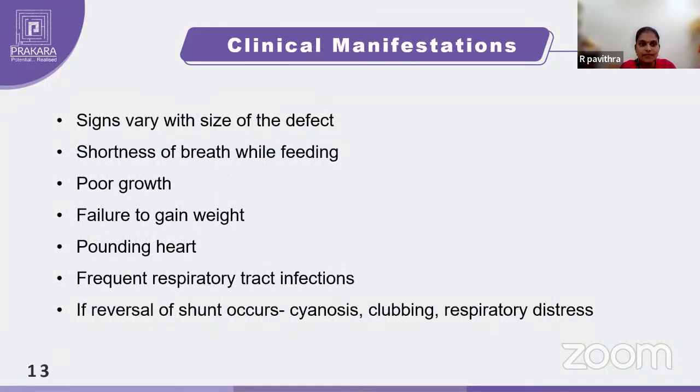Coming to the clinical manifestations, they may vary from no effect to severe manifestations. The child will have shortness of breath, poor growth, failure to gain weight, bounding pulse or palpitation, and frequent respiratory infections. They may sometimes have cyanosis, and sometimes the cyanosis may not be persistent. A reversal of cyanosis can be seen, because of which there are repeated episodes of cyanosis.